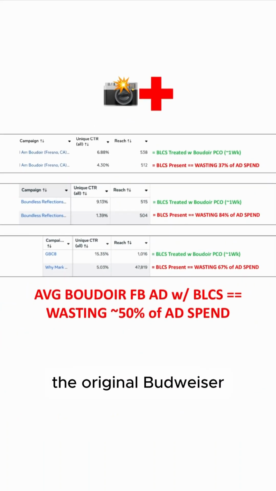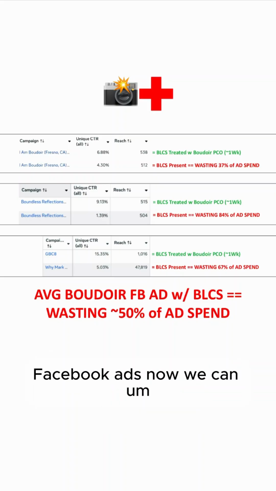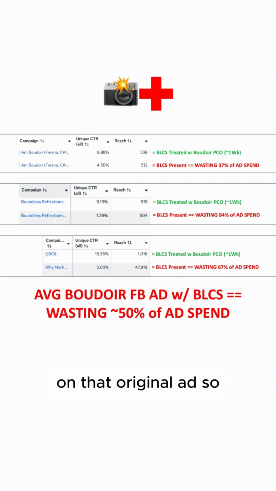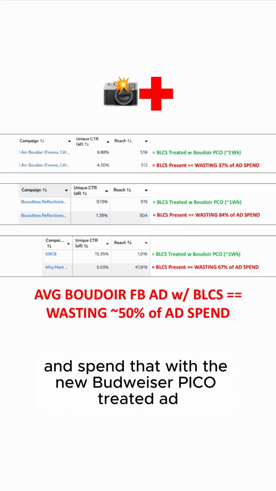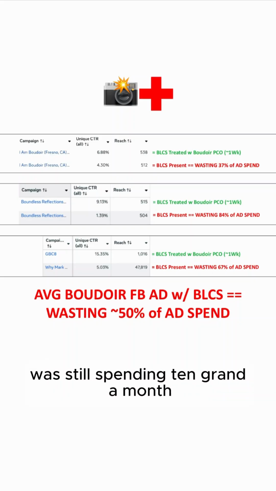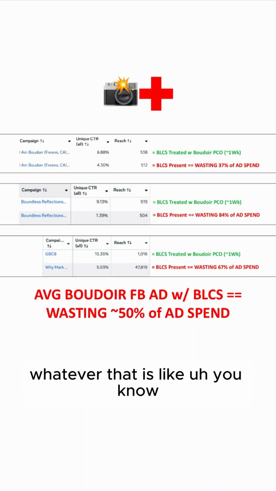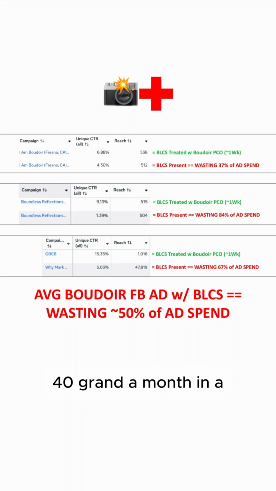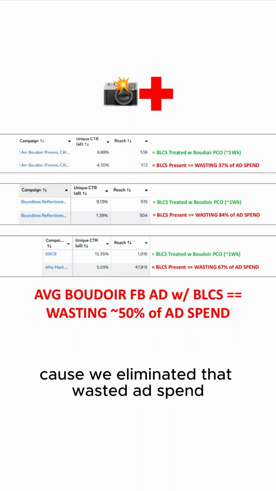So we found out the original Boudoir Facebook ad was wasting about 37% of its ad spend. So if they're spending 10 grand a month on Boudoir Facebook ads, basically 3,700 bucks a month was being wasted on that original ad. So what we can do is cut our ad spend by that amount, pocket it, only spend 6,300 bucks a month, and spend that with the new Boudoir Pico treated ad, and we're able to get our ad into the same number of women's brains as if the original was still spending 10 grand a month. So it's given us 3,700 bucks a month times 12, whatever that is, like 40 grand in phantom profit, or extra profit, because we eliminated that wasted ad spend.